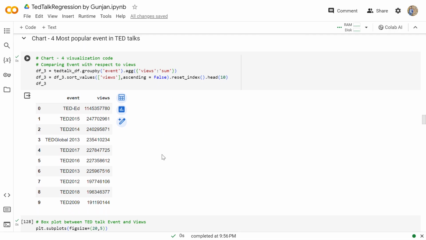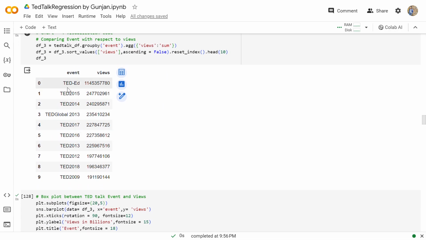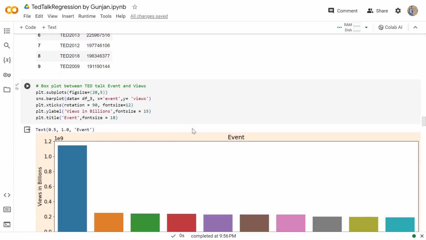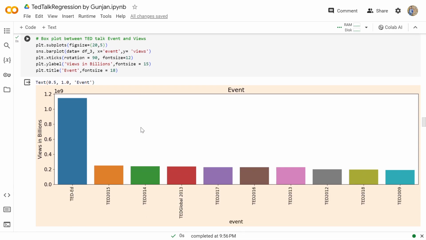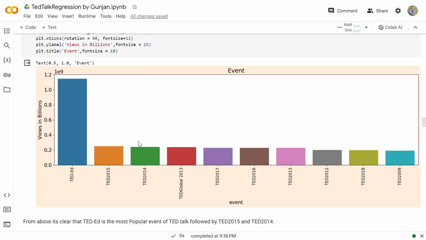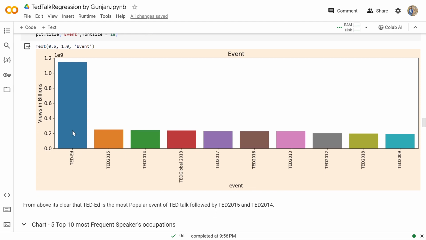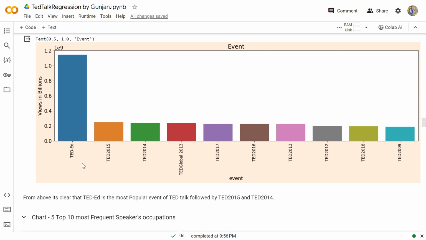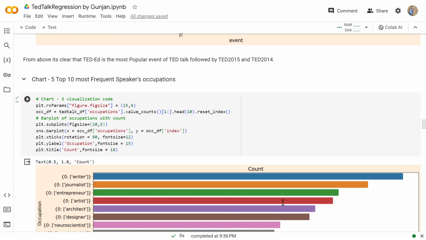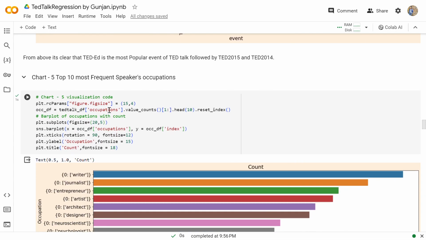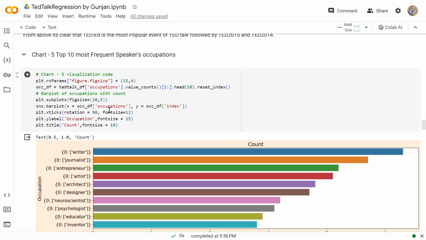So the most popular event in the TED Talk is TED Ed, and we can visualize it with the help of the bar chart. So from here we can see that TED Ed is the most successful event on TED, which is followed by the TED Talk of TED 25 and TED 2014. Then chart 5 represents the top 10 most frequent speakers' occupations.